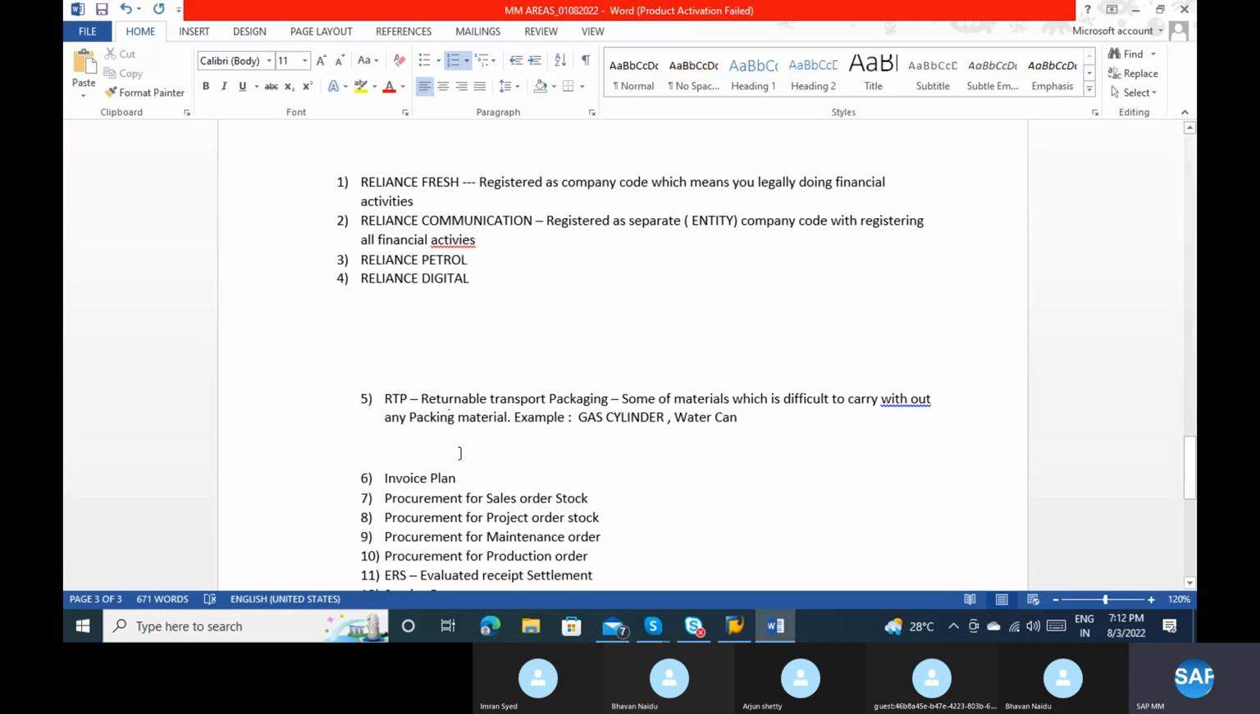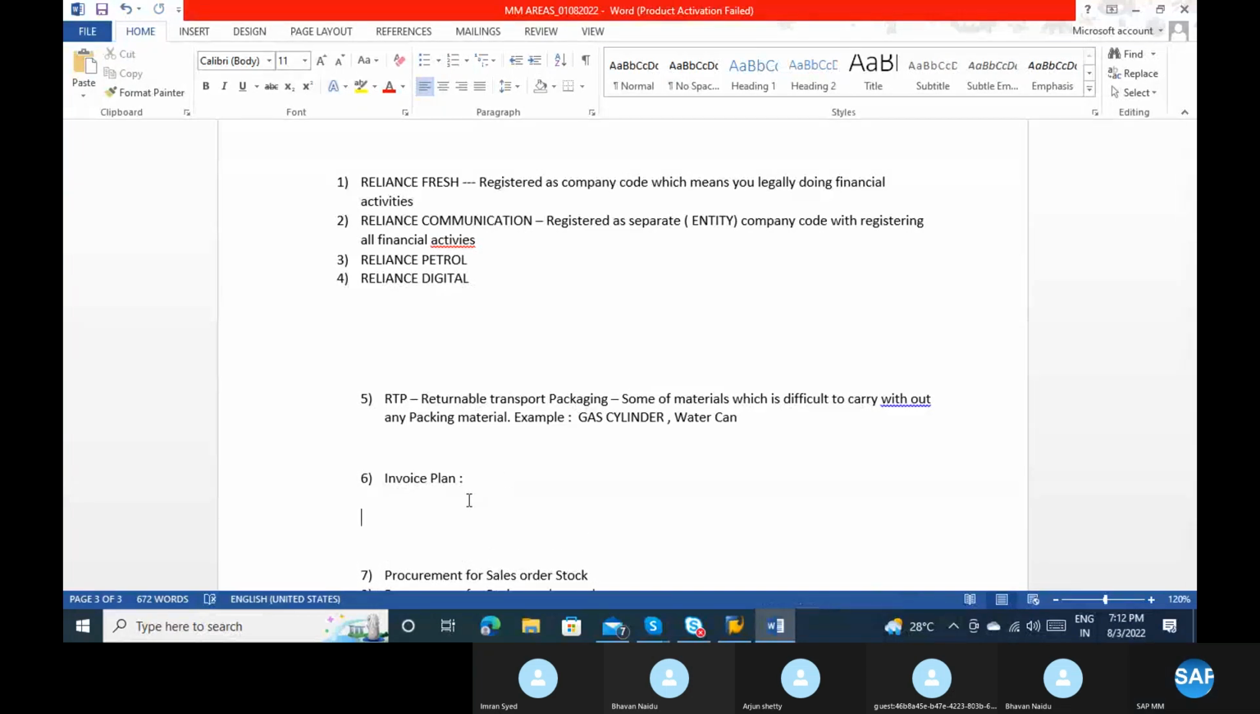Now coming to the invoice plan. What do you mean by invoice plan? We have two types of invoice plan. One is periodic invoice plan, and another one is partial invoice plan.